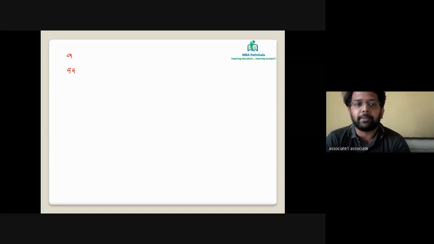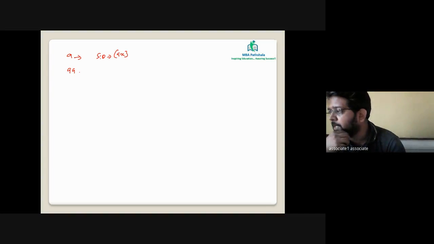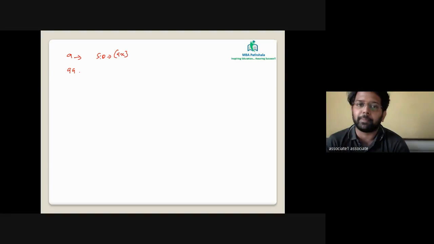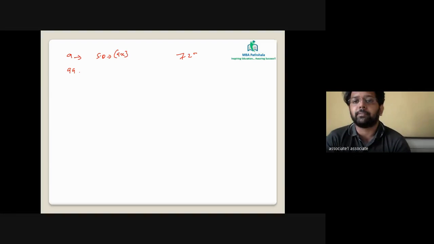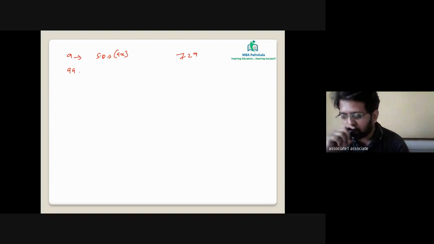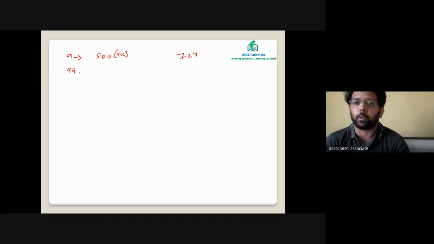The next pattern that we are exploring is values from 9 to 99. The rule of 9 said the sum of digits of the value should be divisible by 9. For example, if you have 729, you add 7 plus 2 plus 9 and check whether it is divisible by 9 or not. So you started adding from 7 to 9, from the left side to the right side.